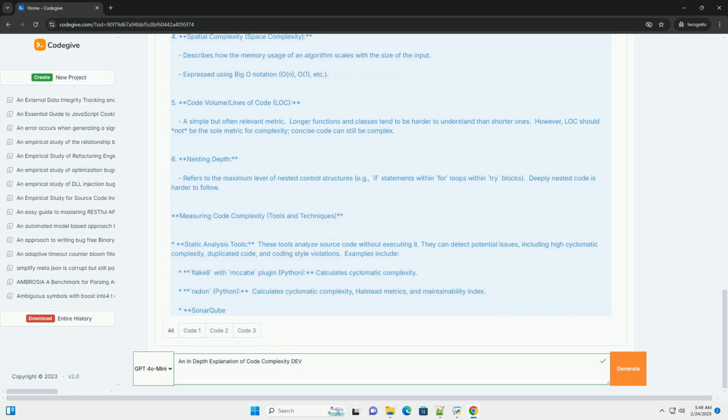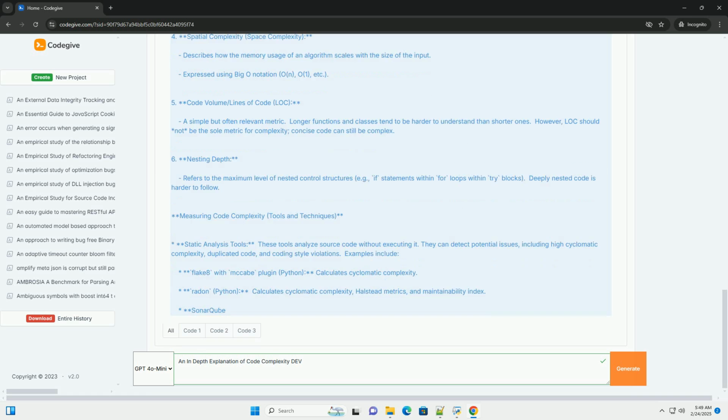It's calculated using the formula V(G) = E - N + 2, where V(G) is the cyclomatic complexity, E is the number of edges in the control flow graph, and N is the number of nodes in the control flow graph. In simpler terms, it often correlates to the number of if, else, elif, for, while, case, break, continue, and goto statements, in languages where it applies, within a function. Each of these adds a branch to the execution path.